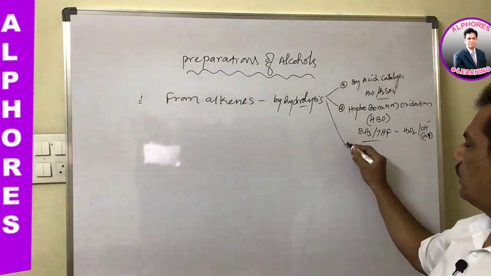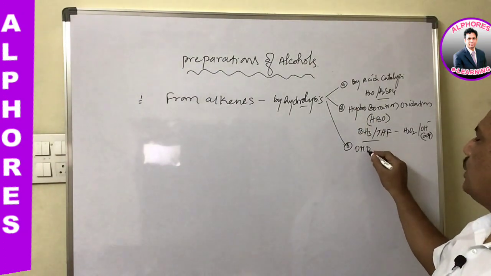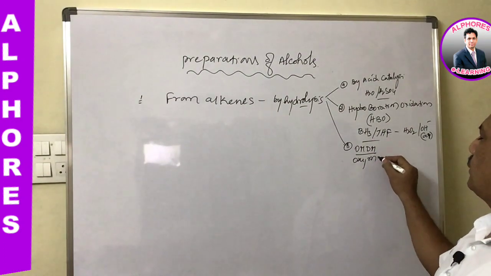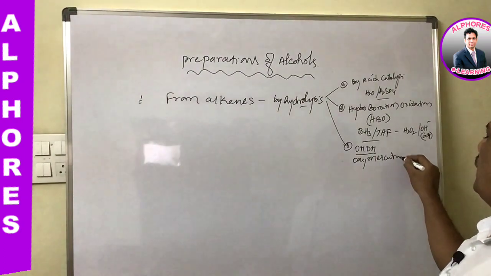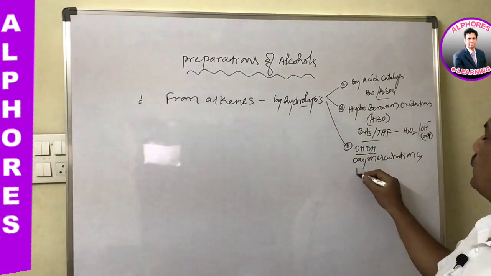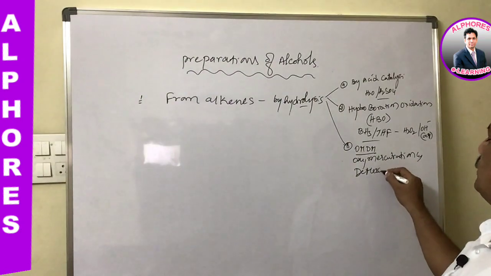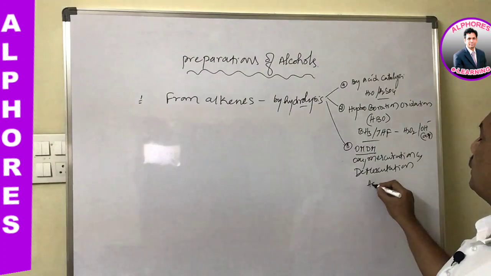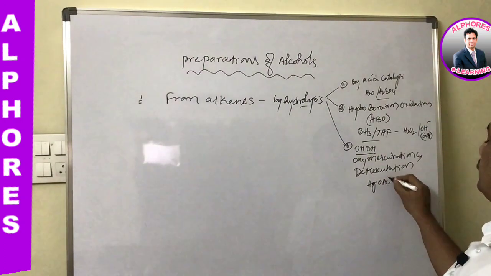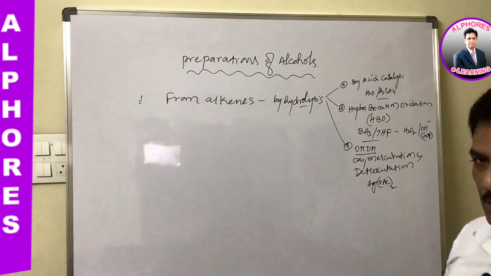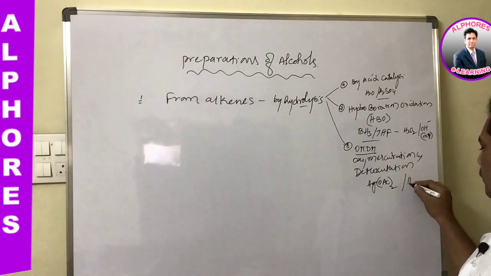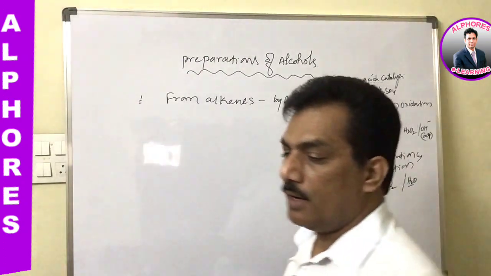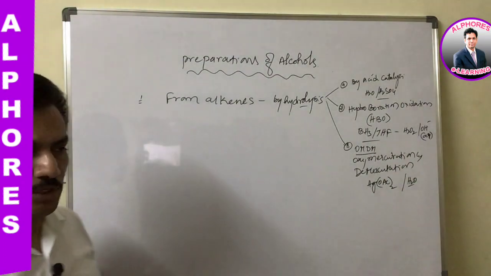And the next one is oxymercuration demercuration. Here it is mercuric acetate, Hg(OAc)2. OAc is a representation for acetate, just remember, followed by hydrolysis. These are the three reagents used to prepare alcohol from alkenes, just remember.